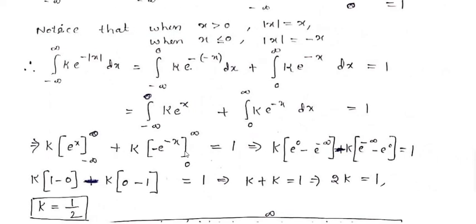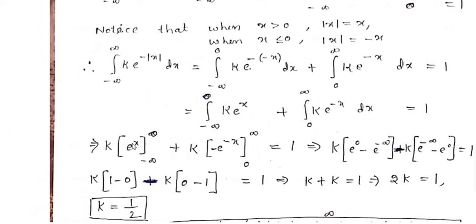Now, therefore K into replace x with 0, that is e power of 0, minus replace x with minus infinity, that is e power of minus infinity, minus k into replace x with infinity minus replace x with 0, that is e power of minus infinity minus e power of 0, is equal to 1.